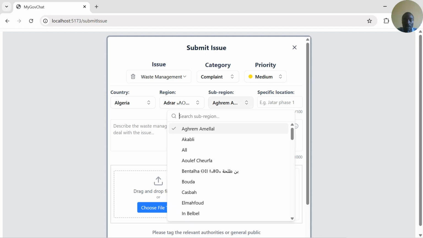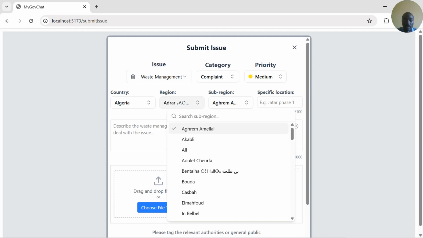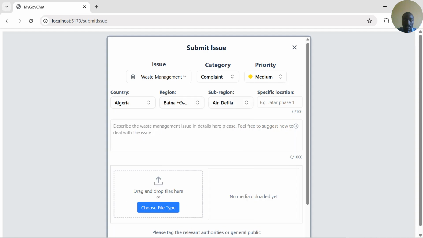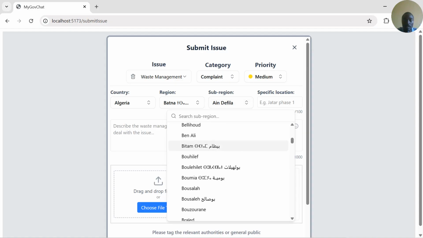For example, all these are sub-regions of Adrar in Algeria. If we select another region here, like this one, then all the sub-regions in that specific region in Algeria will pop up here.